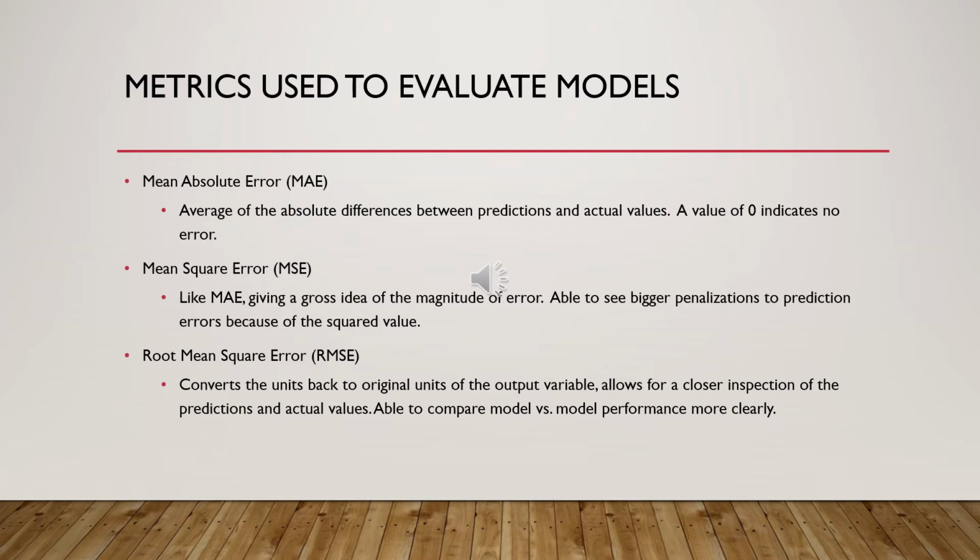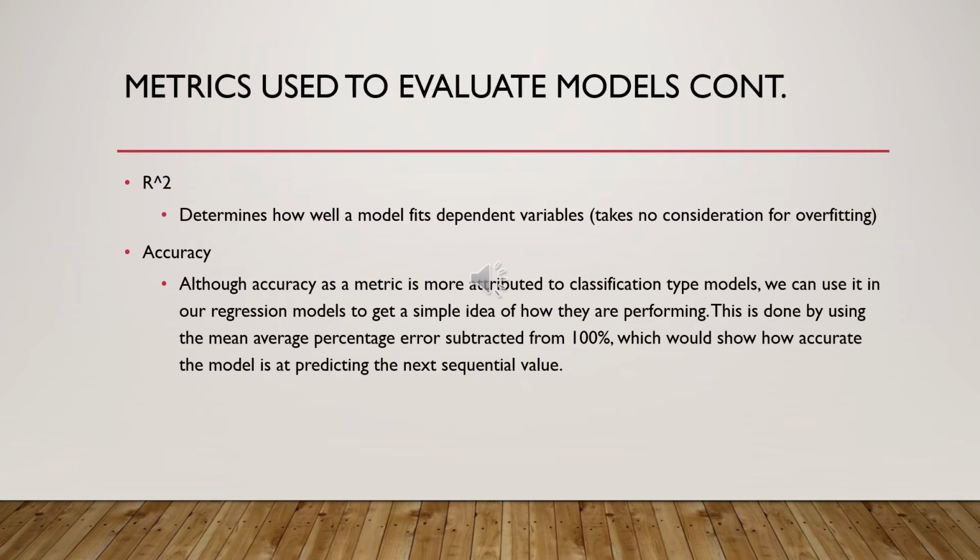We're trying to find an actual value, so to speak, and how well the models can predict that. And so with regression type problems, we are left with very few metrics that we can use to evaluate. And that includes the mean absolute error, the mean square error, and the root mean square error. And in general, the lower the value indicates the better the model.